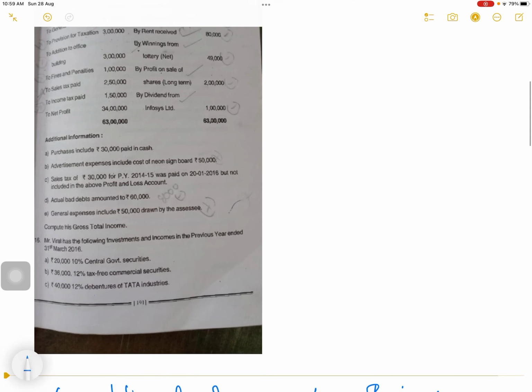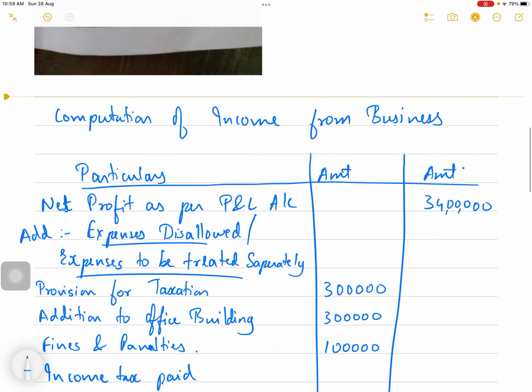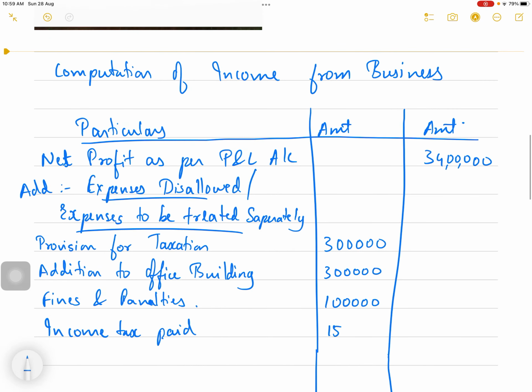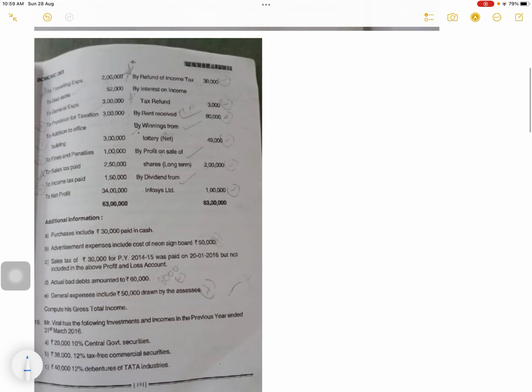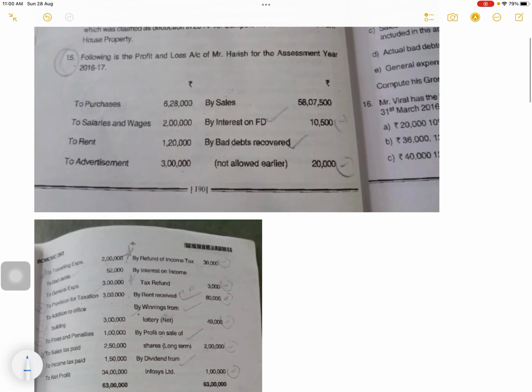Income tax paid is an application of income, so income tax you have to add. Income tax paid, add. So we have seen all the debit side. Let's see the credit side.